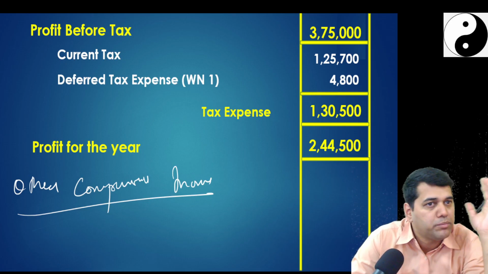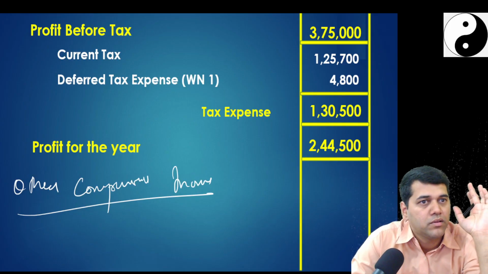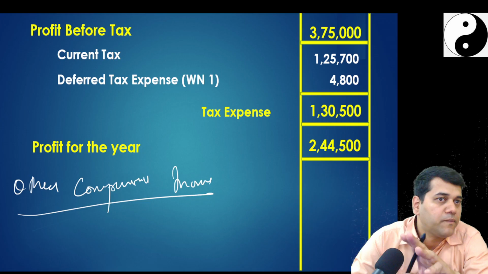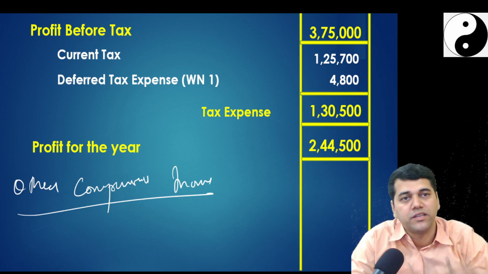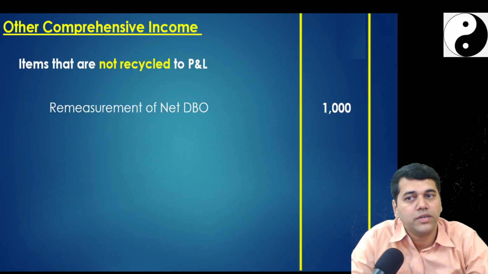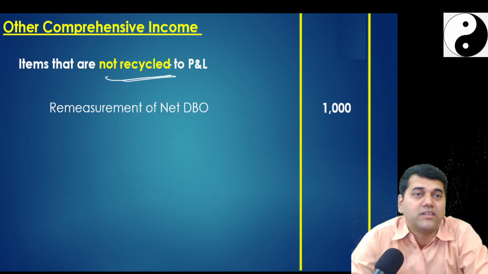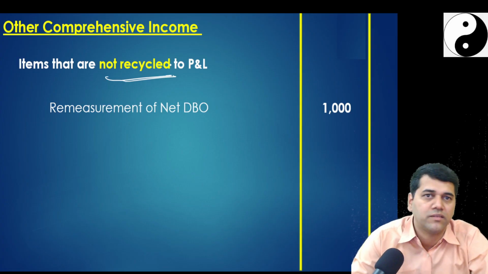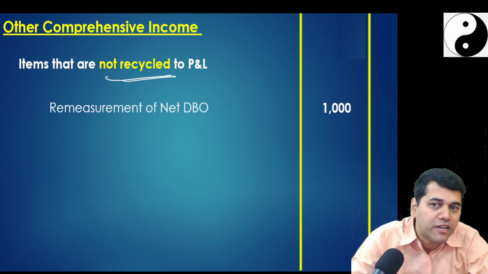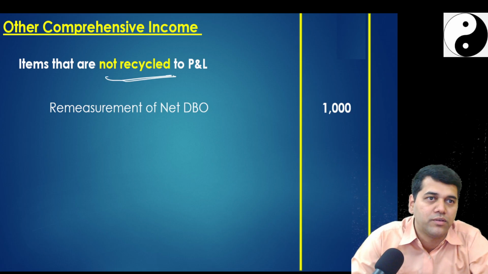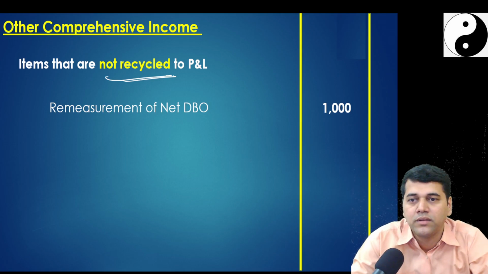So one day some big difference may come. So better you don't take it. The day you settle this liability, you take it from there to retained earnings. So these items are not recycled. The standard has given the list there. Our effort is just to understand the logic why they have told not recyclable.